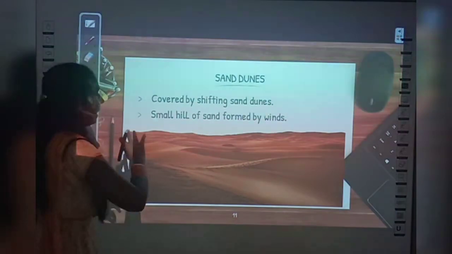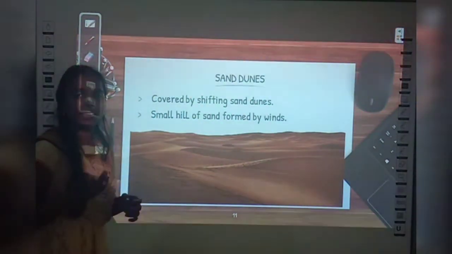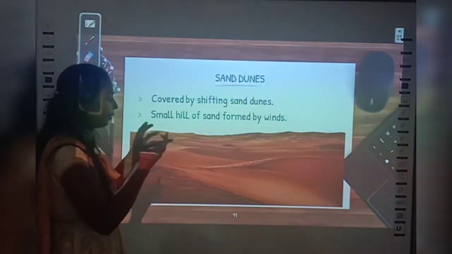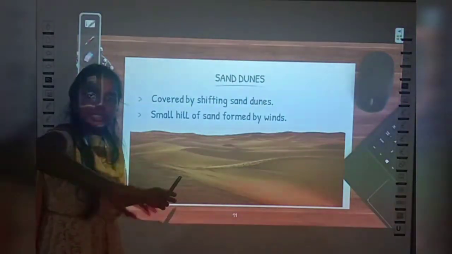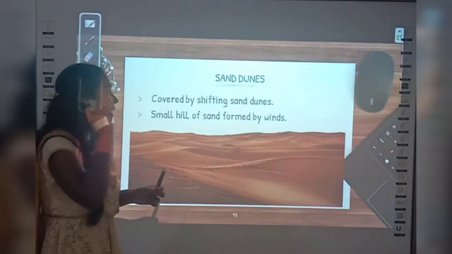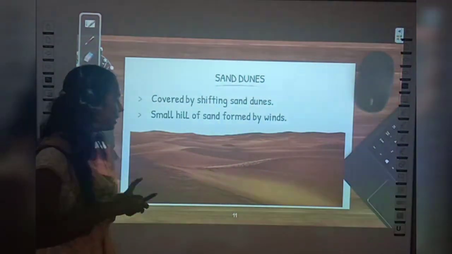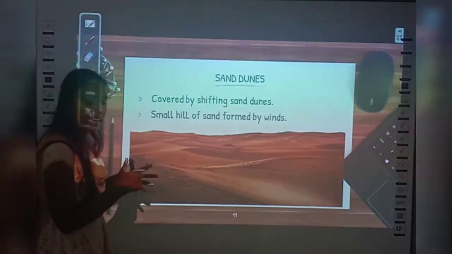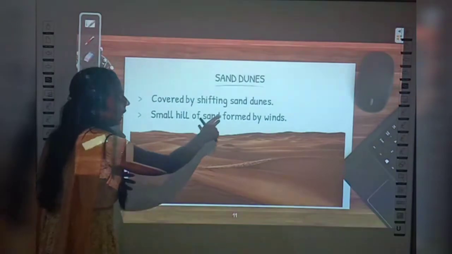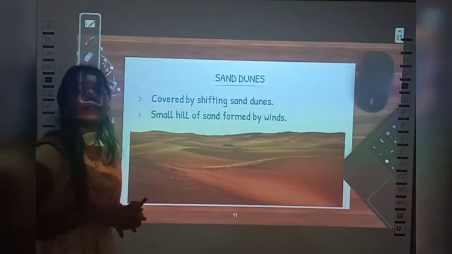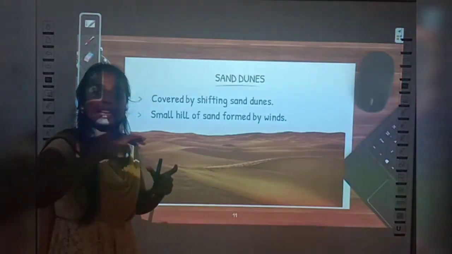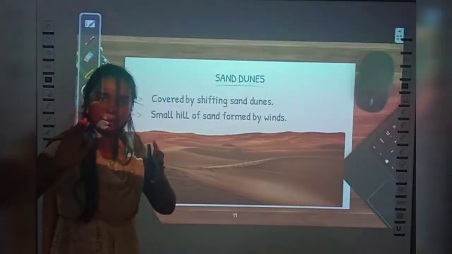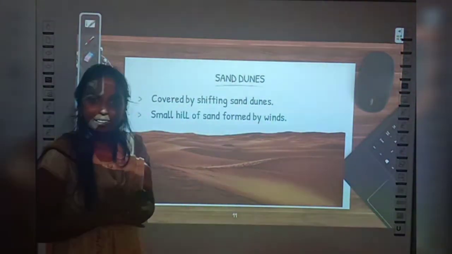See, this entire desert is covered by shifting sand dunes. So that means if today sand dunes is here, again the wind will move that to some other place, right? That's why this desert is covered by shifting sand dunes. And what is a sand dune? It is a small hill of sand formed by winds, okay? So winds will carry so much soil with them and they will collect all the sand in one place to form small hill of sand.